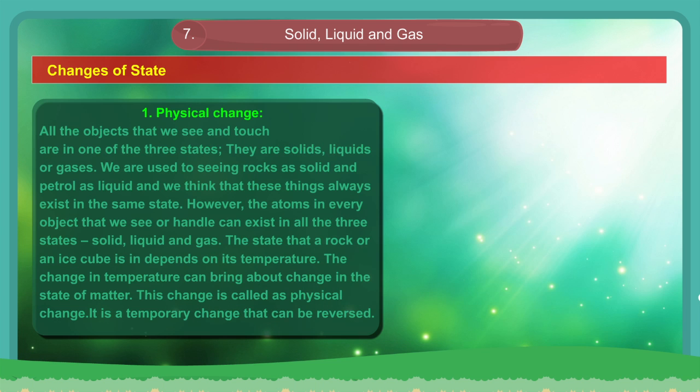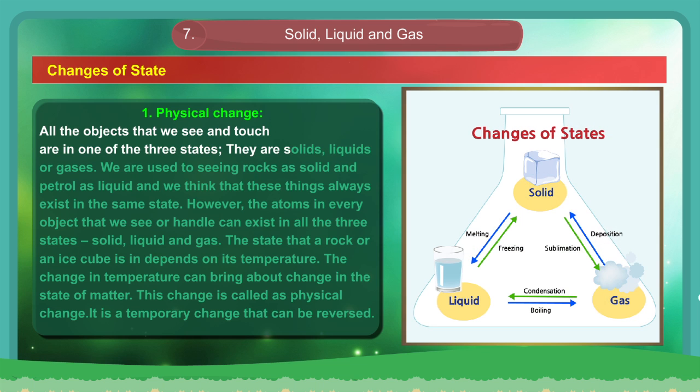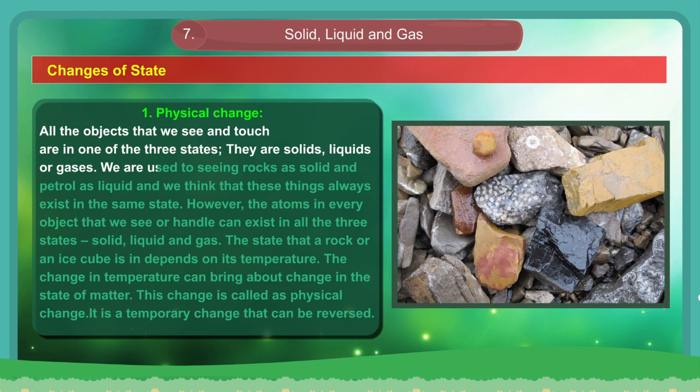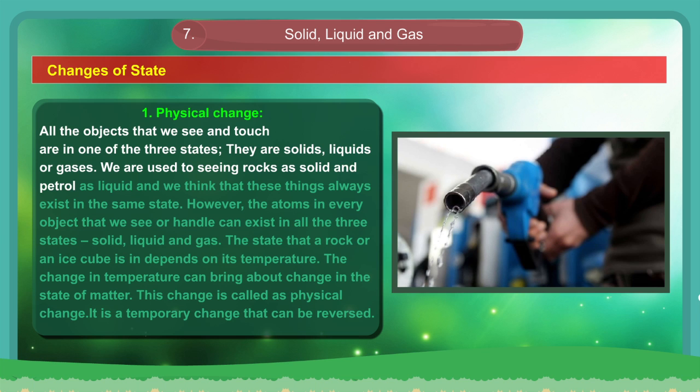1. Physical change. All the objects that we see and touch are in one of the three states. They are solids, liquids, or gases. We are used to seeing rocks as solid and petrol as liquid, and we think that these things always exist in the same state.